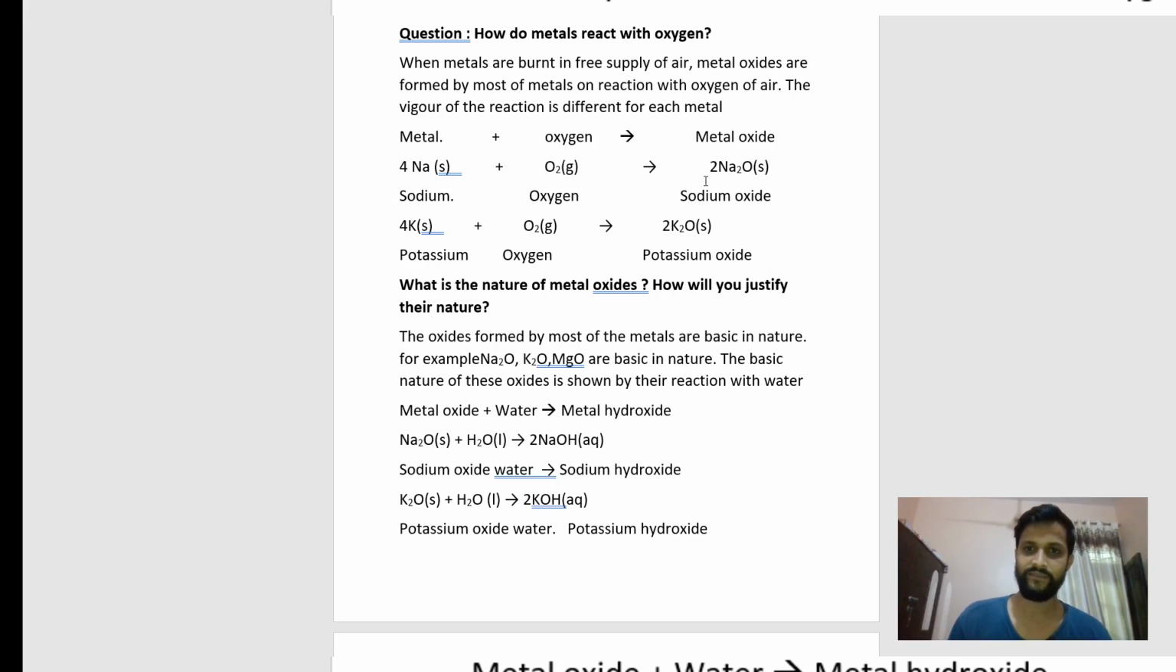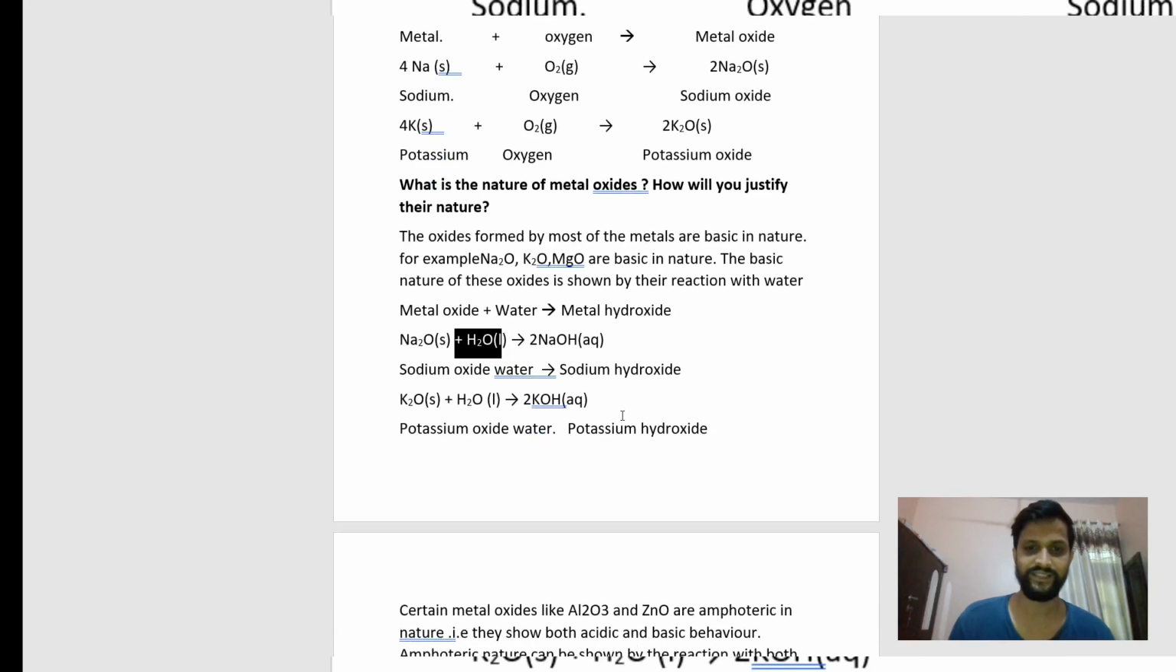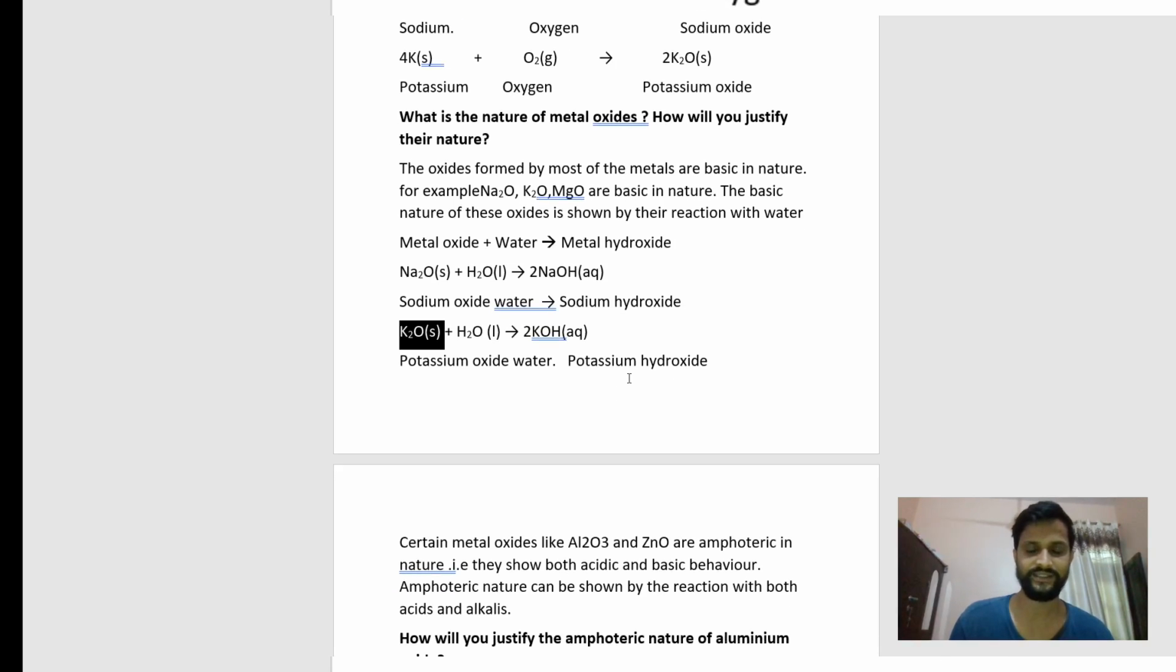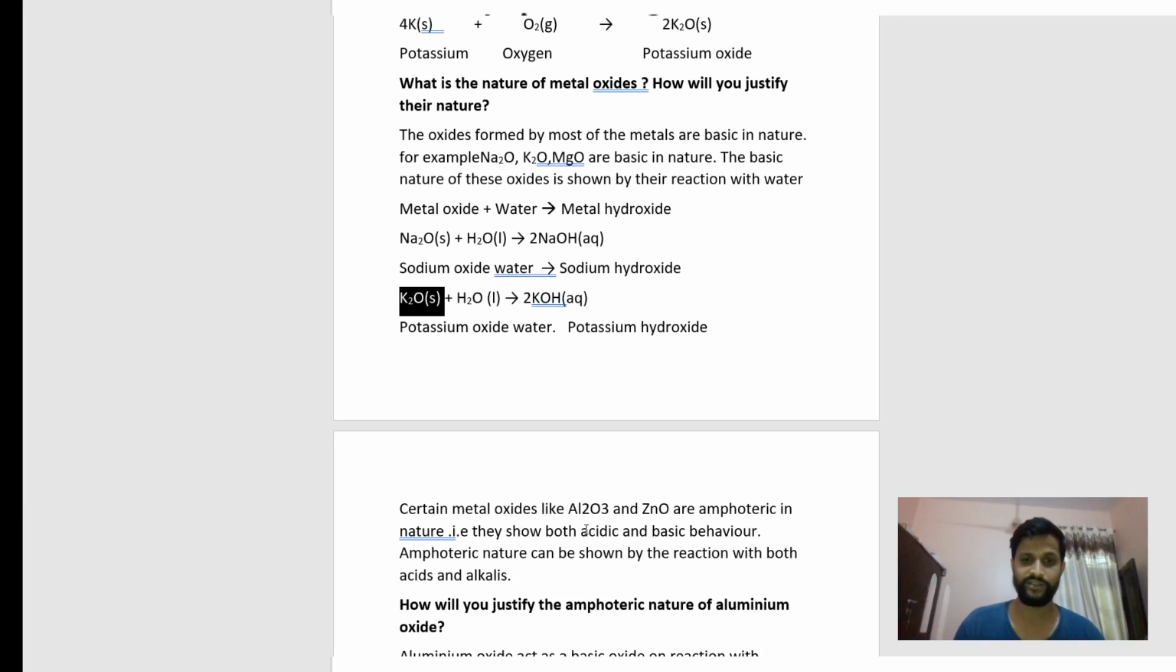When sodium oxide reacts with water, there is formation of sodium hydroxide, and we know that sodium hydroxide is basic or alkali. In the same way, when potassium oxide reacts with water, there is a formation of potassium hydroxide. These hydroxides are basic in nature. But we also have certain metal oxides like Al2O3 and ZnO. They are amphoteric in nature.